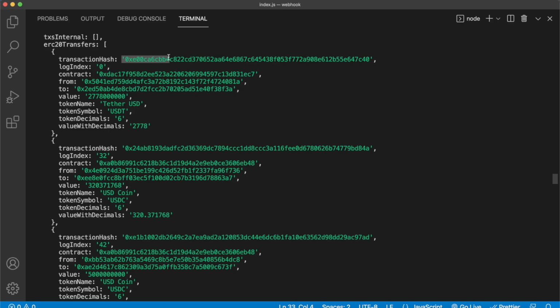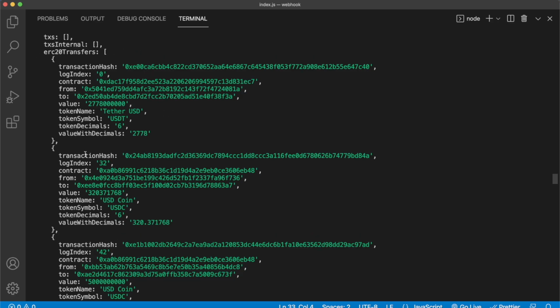And now if we take a closer look at all these ERC20 transfers, we have the transaction hash, again, if we want to check it out on the Block Explorer, but we have the details of the specific contract. So this is the USDT contract. We have the parsed name over here, Tether USD, the token symbol, and we have the token decimals. So this allows us to get the value of USDT that was transferred in US dollars. So 2,778 US dollars. And this is the value without dividing by the decimals. And we also get the from and the to address. So very neat, parsed data, and all in this ERC20 transfers array.